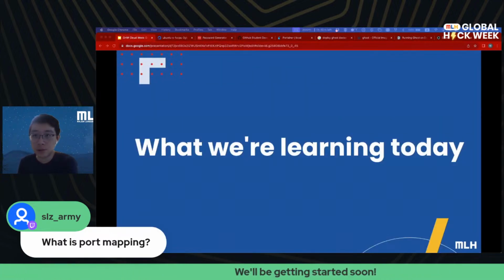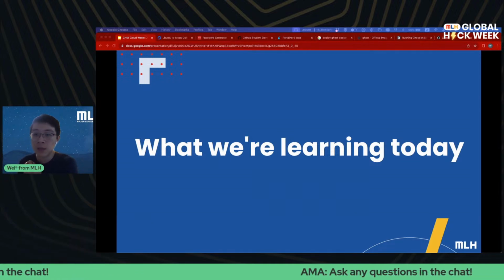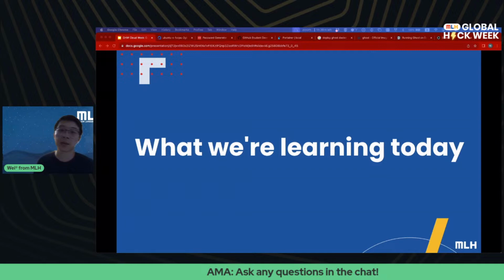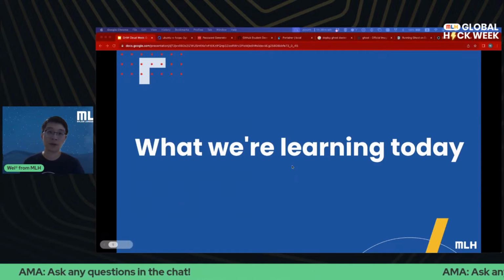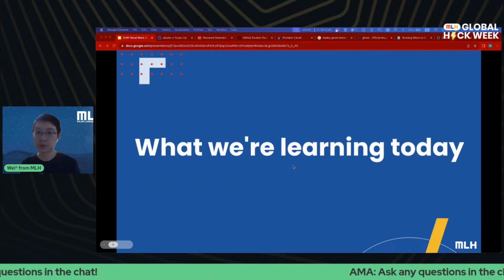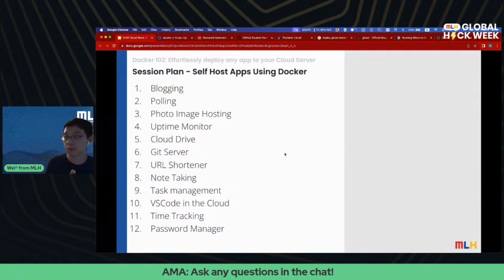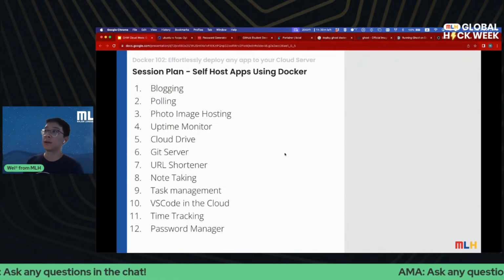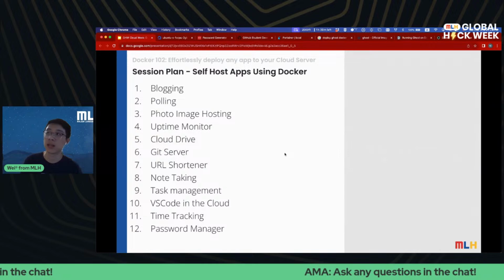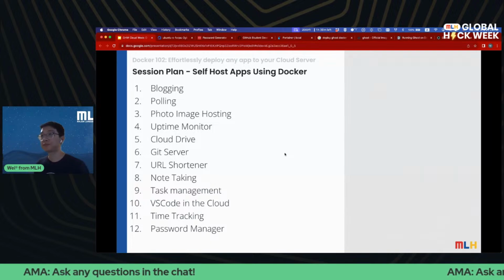And let me change my banner as well while I'm at it. So we just deployed the Ghost blogging platform in a few minutes, right? This just shows you how powerful Docker is. It makes it super, super easy to deploy applications. So I have some ideas here. We just did number one. What are some of the other things that you would like to deploy on the cloud server? We'll probably do a few of them.